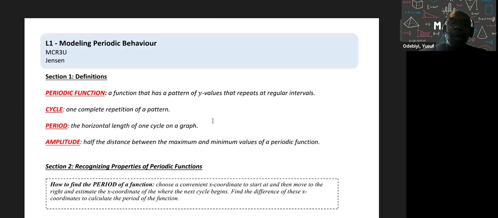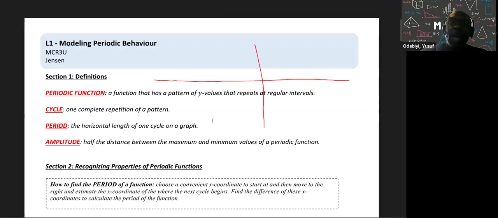When we're talking about periodic behavior, you will have a sine curve, okay? And here I'll use blue. And this would be a cosine. Okay, so what we're looking at, I'll use a different color, let's use green. We have some definitions we want to look at, right?